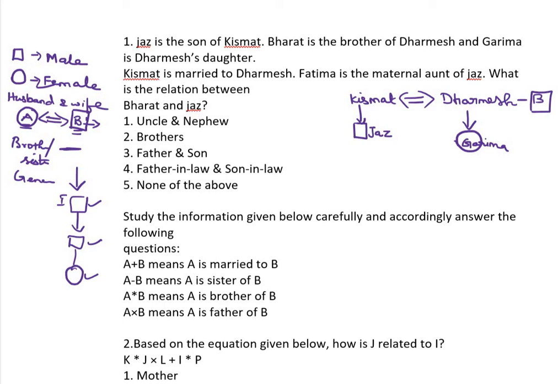Fatima is a maternal aunt of Jas. An aunt is in the previous generation, so somewhere here. It is not given who is the mother and who is the father, so without knowing, don't put any square or circle. Leave it as it is, no problem. They won't ask about these things, I think.